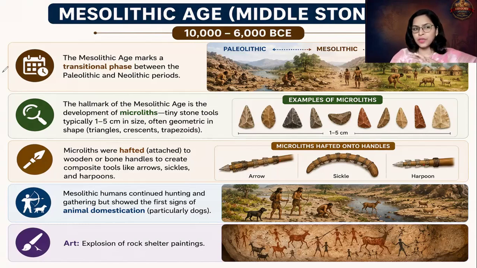It is a transitional phase between the Paleolithic age and the Neolithic age. The timeline is 10,000 BCE up to 6,000 BCE. Characteristics are microliths, composite tools, and the first signs of animal domestication. Predominantly, dogs were domesticated. And the last and important point is the explosion of rock shelter paintings. Okay, so please remember all these points. These are very significant and important.